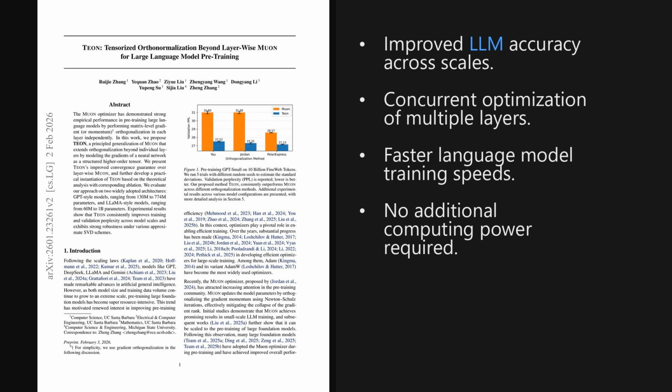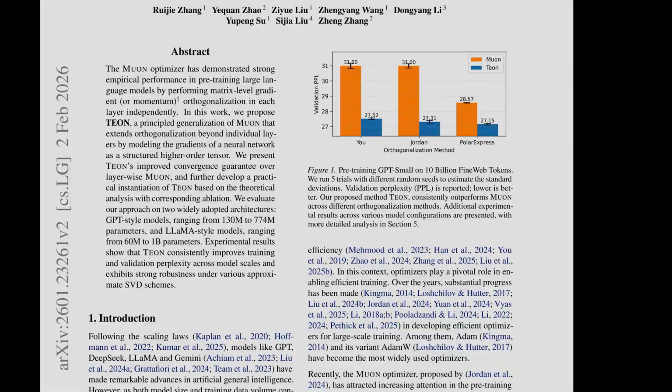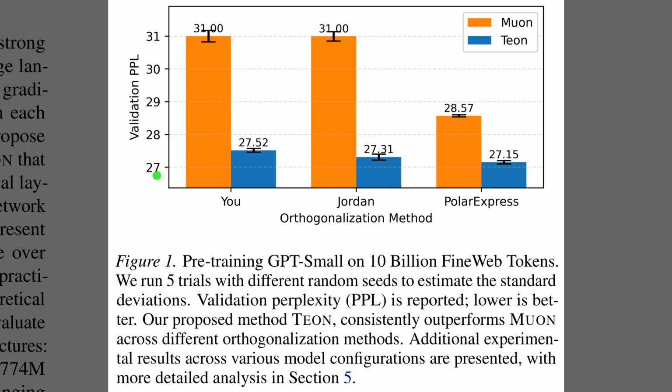The paper is titled TEON, Tensorized Orthonormalization Beyond Layer-Wise MUON for Large Language Model Pre-Training. And as we'll see later, the results are really promising, showing consistent gains in perplexity across both GPT-style and Llama-style architectures.